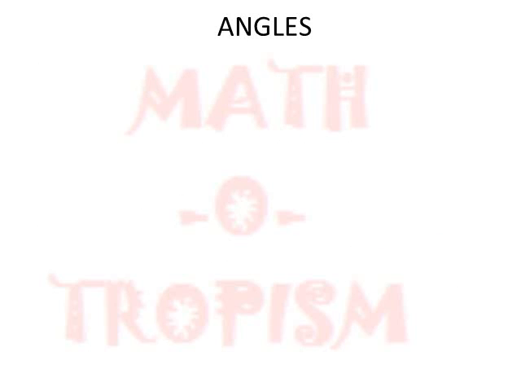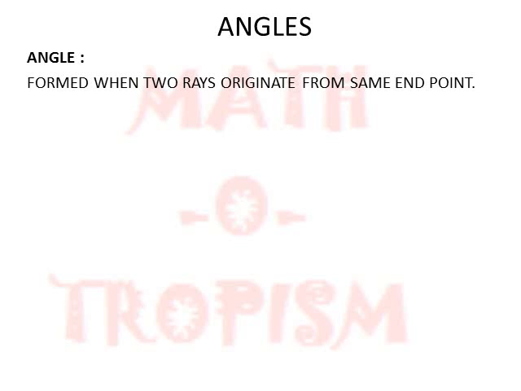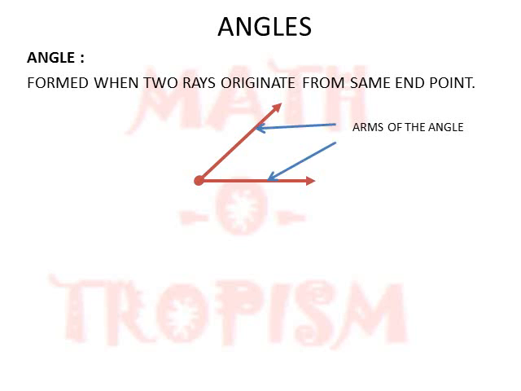Next we will be seeing about angles. If two rays have a common endpoint, then they form an angle. The two rays are called the arms of the angle and the common endpoint is called the vertex of the angle. And the amount of turn the ray takes with respect to another ray is called the measure of the angle, or the angle measure.